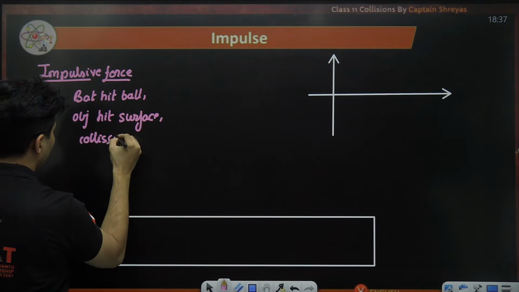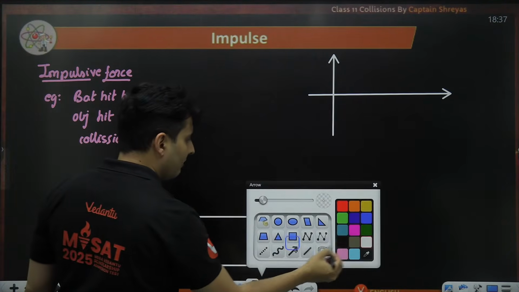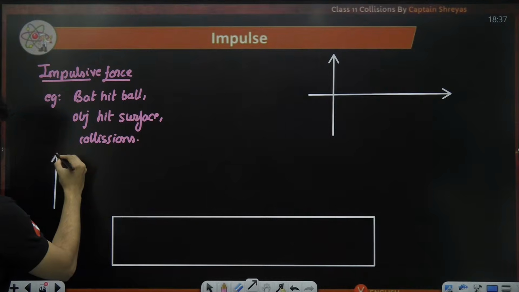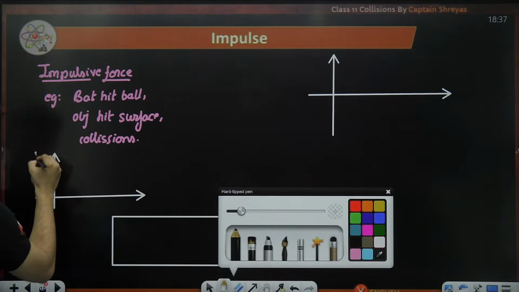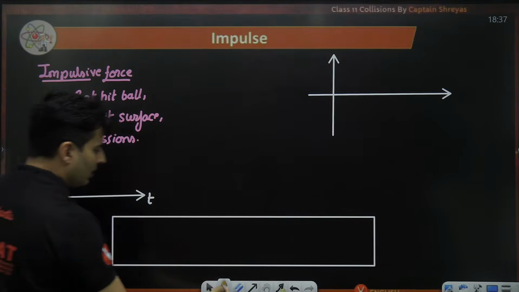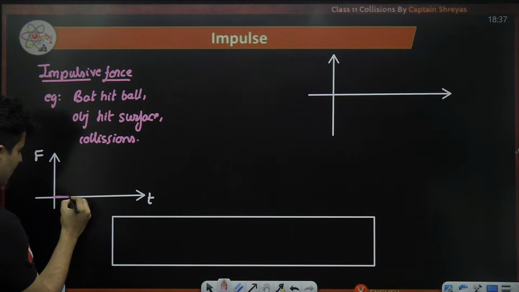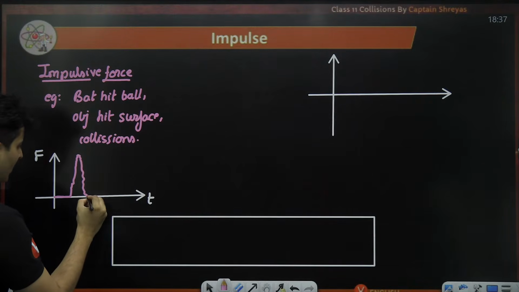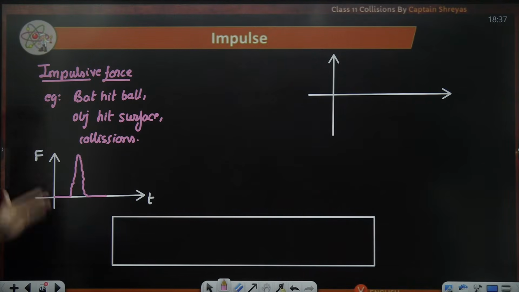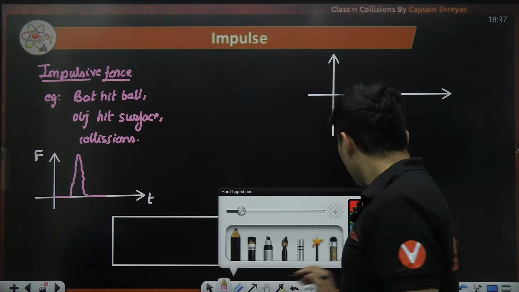All these are examples where you have impulsive force, and the graph of force versus time looks something like this. There will be no force, suddenly there will be huge force, and then there will be no force at all. That is what an impulsive force means.